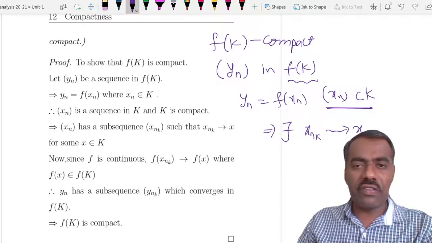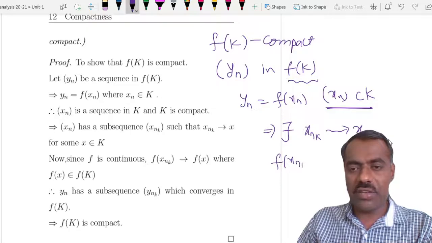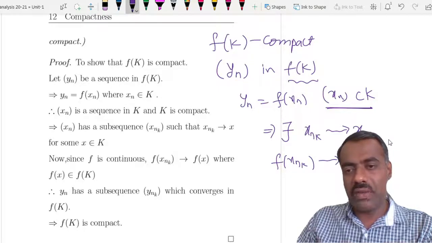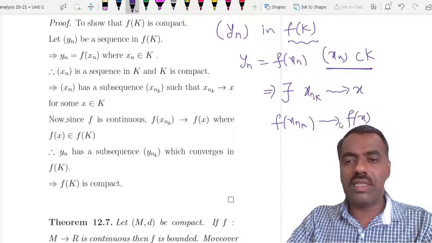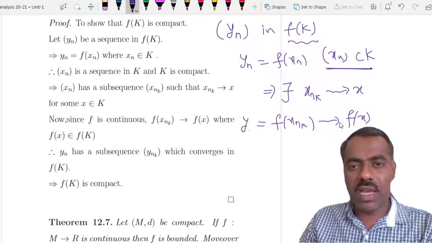Now f is continuous, so f of xnk converges to f of x.